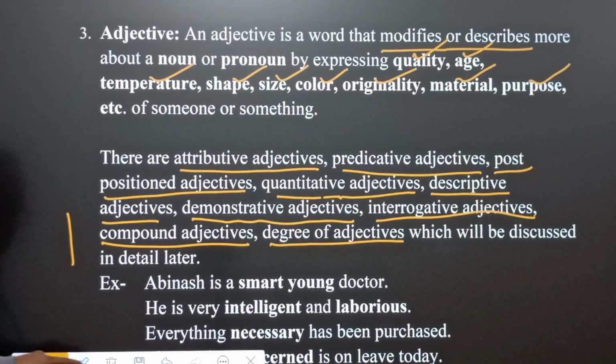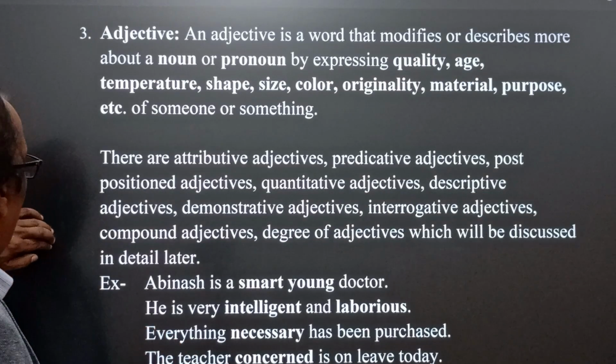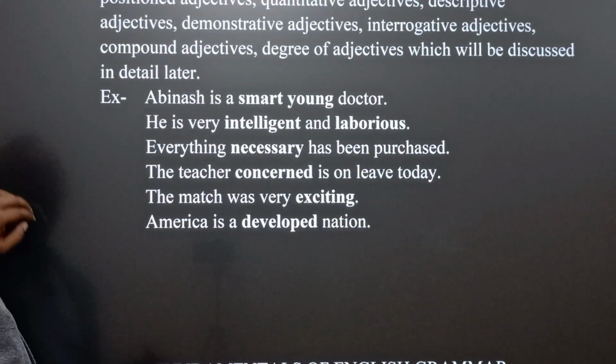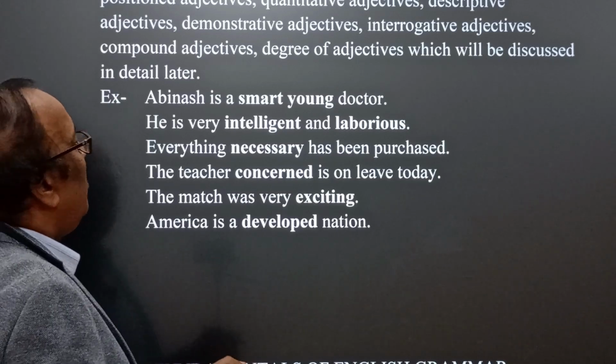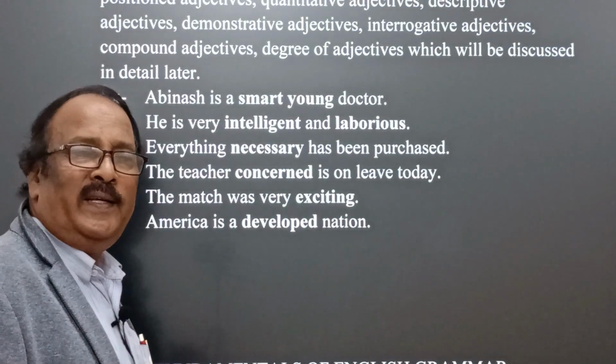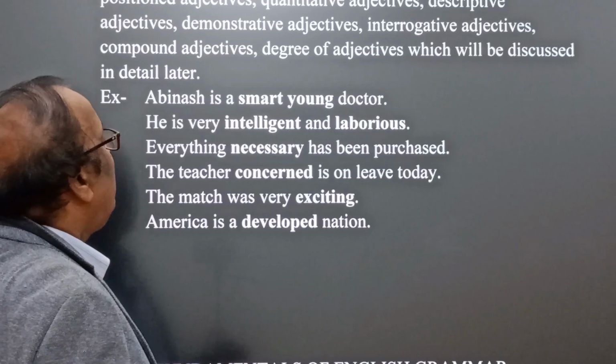Now come to the other factor. Avinash is a smart young doctor. Avinash is a smart young doctor.